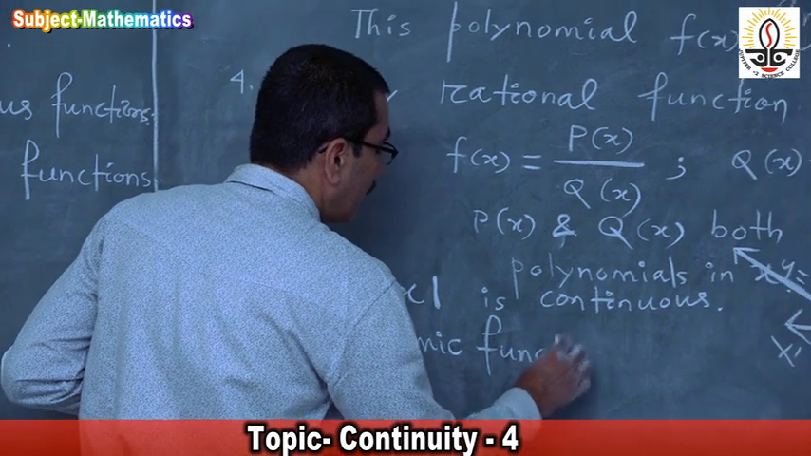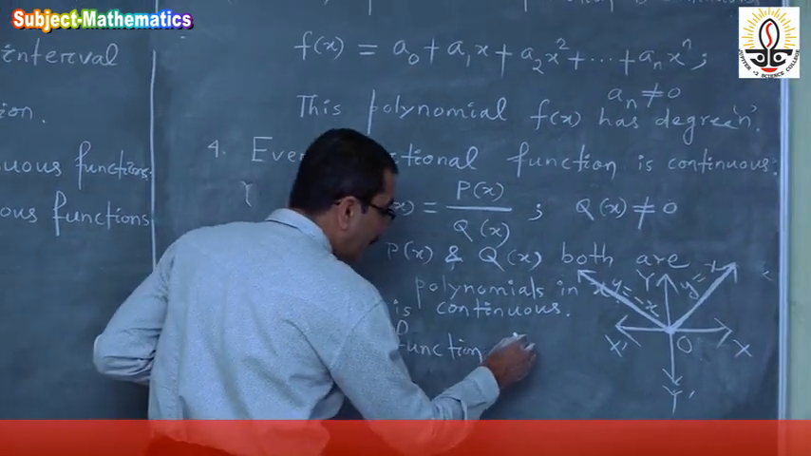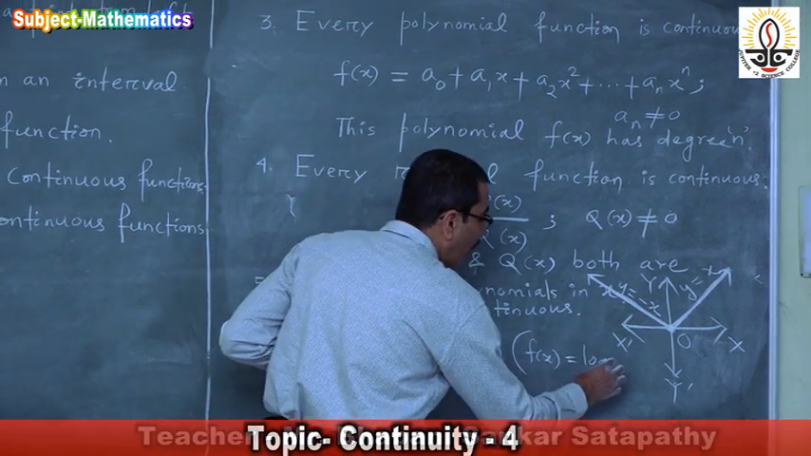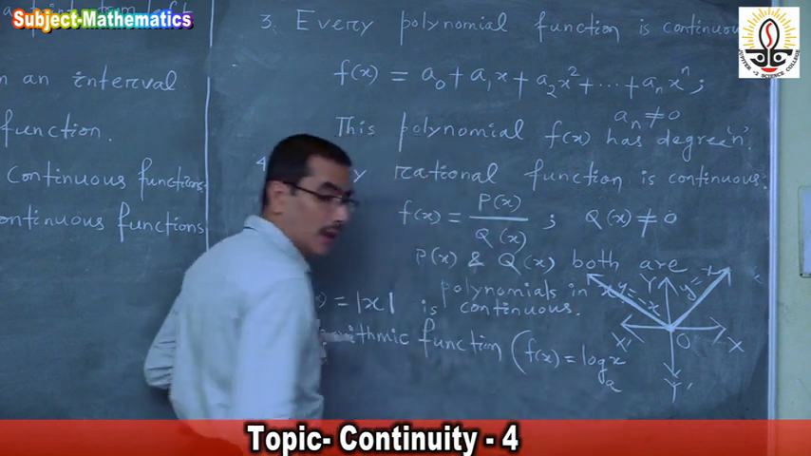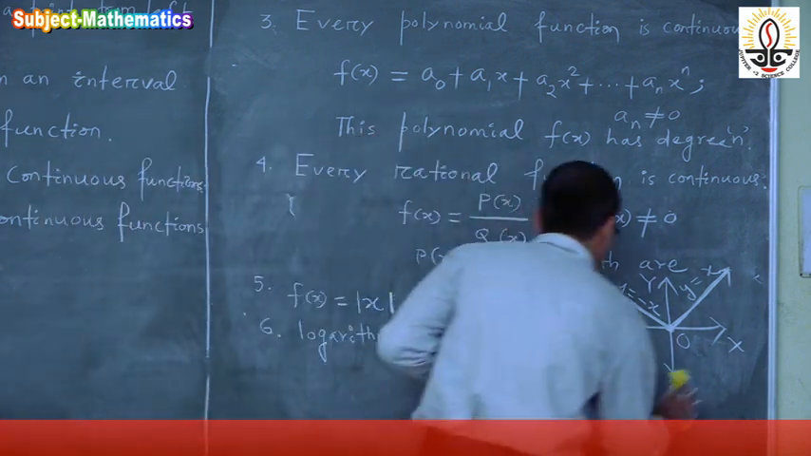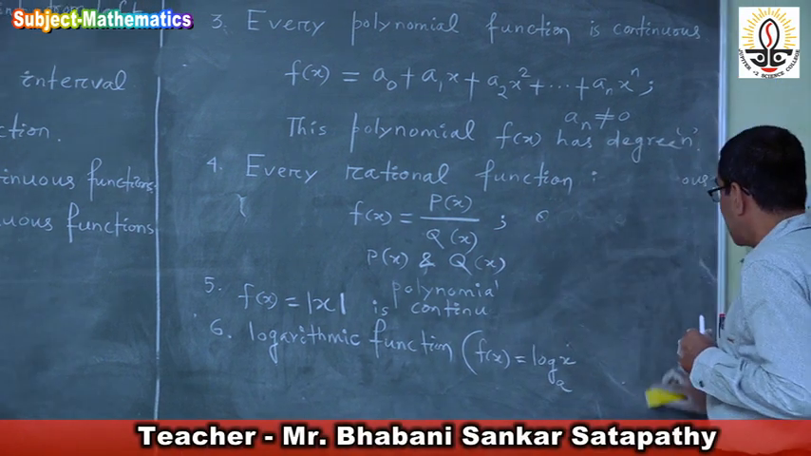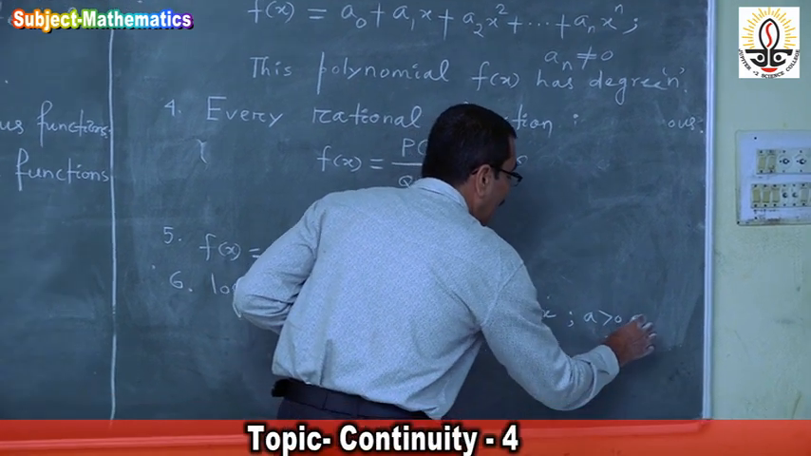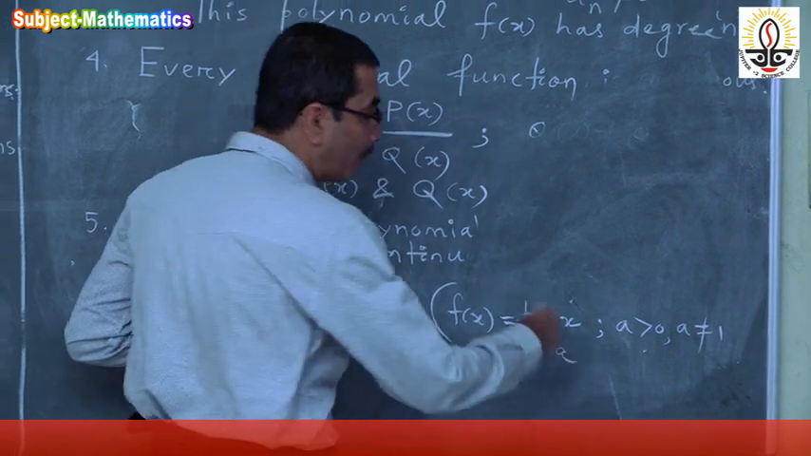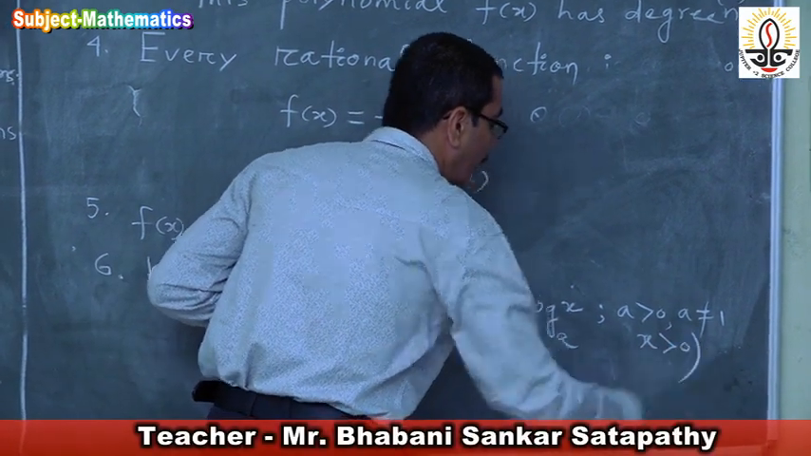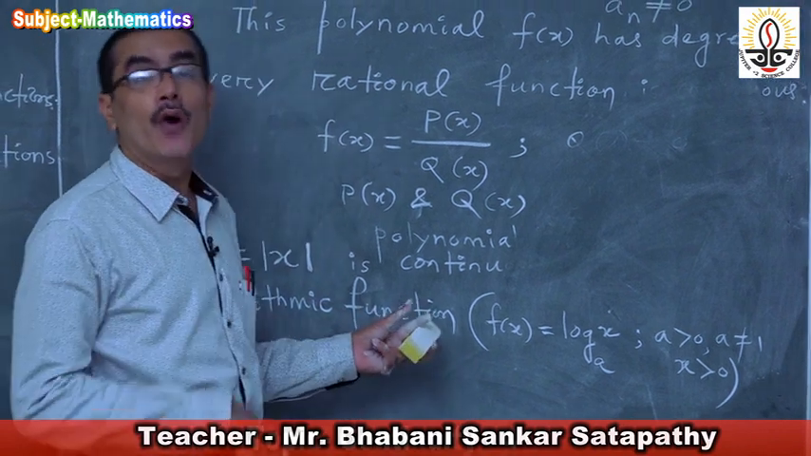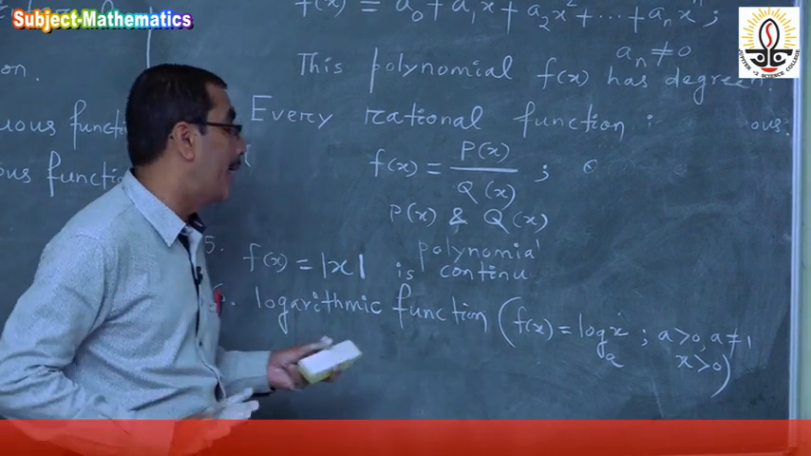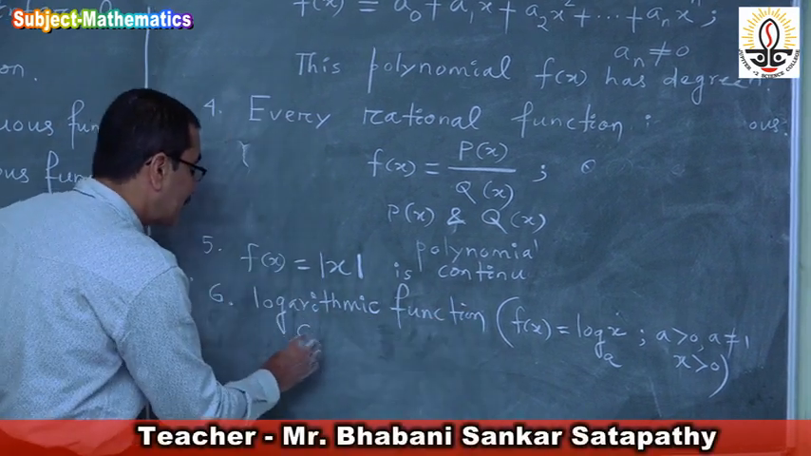Logarithmic function means f of x is equal to log x to the base a. So what is a? A is greater than 0 and a is not equal to 1, and of course x is greater than 0. So the logarithmic function is a continuous function, since it is continuous at each point of its domain.